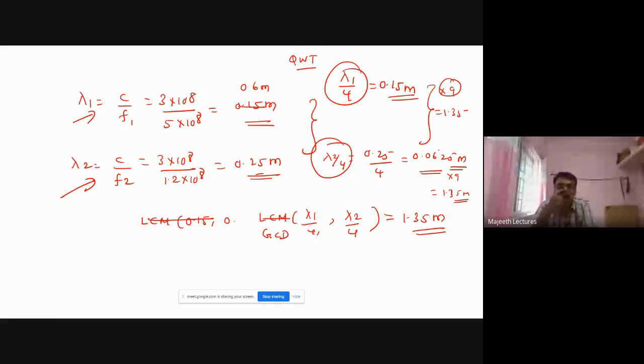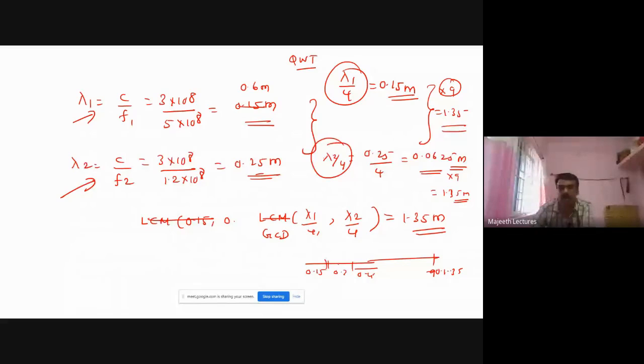Fine. So by using this, the length should be 1.35, because the first one will match at 0.15, then 0.3, 0.45, like that up to 1.35. Either the length should be 0.15 or 0.3, it is quarter, quarter.